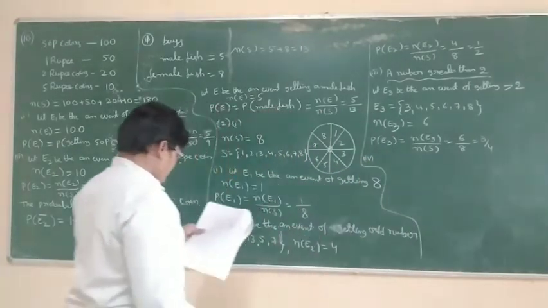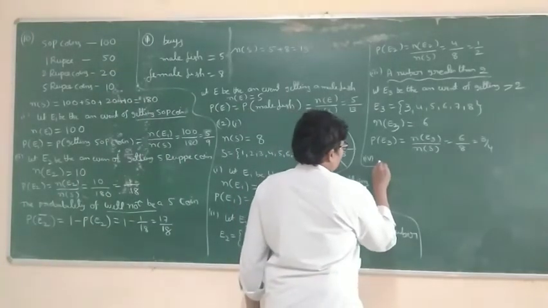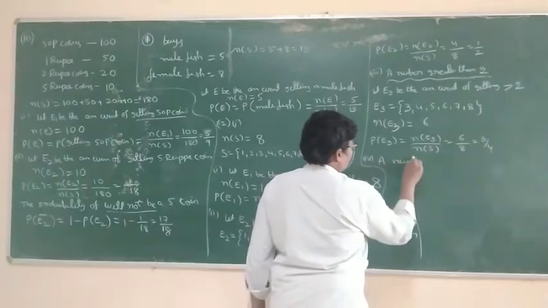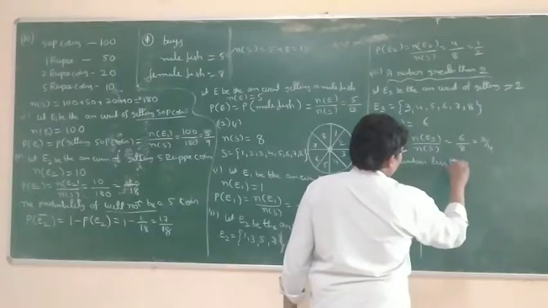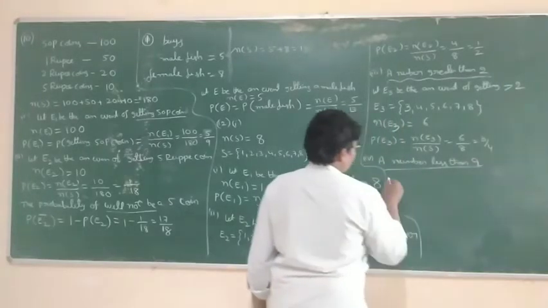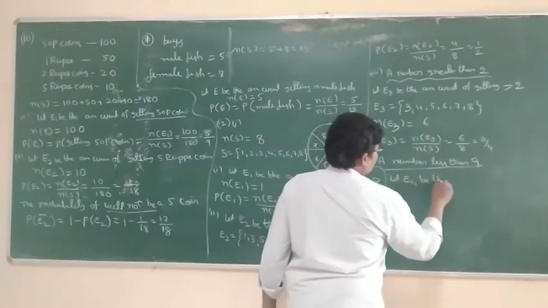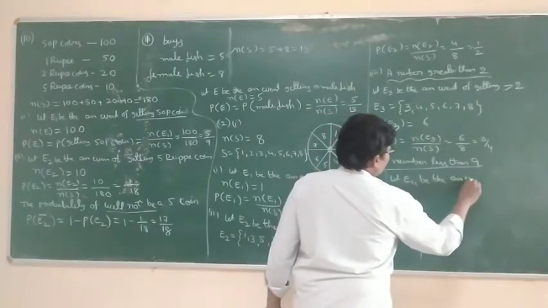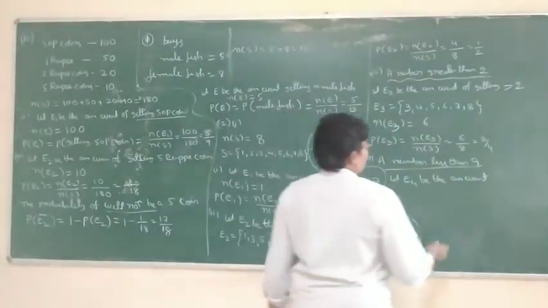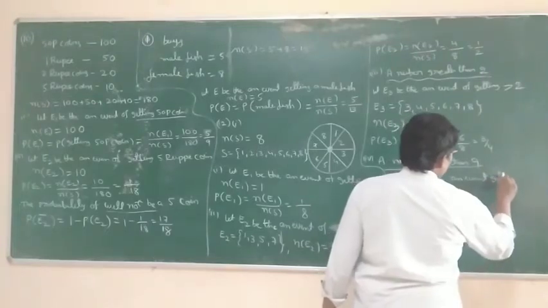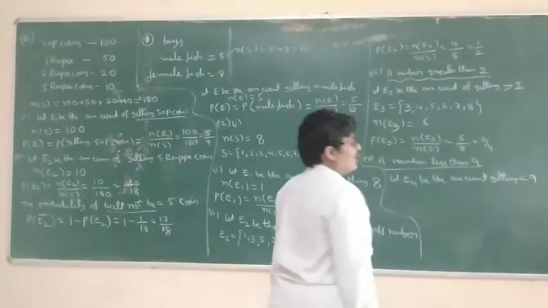Next, fourth bit: a number less than 9. Next column, a number less than 9. So let E4 be the event of getting less than 9.